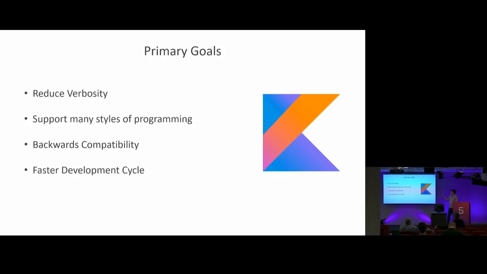But also to support many different styles of programming. Like I said, there's object-oriented, there's every tool you need for that, and we'll dig into that. But also functional, you can write things procedural, you can script with it, and everything in between. And then from the beginning, having backwards compatibility. It's super important for being able to execute Kotlin in older Java code. So even though we're introducing modern language features, we still need to find some way to make that usable in our ugly Java.